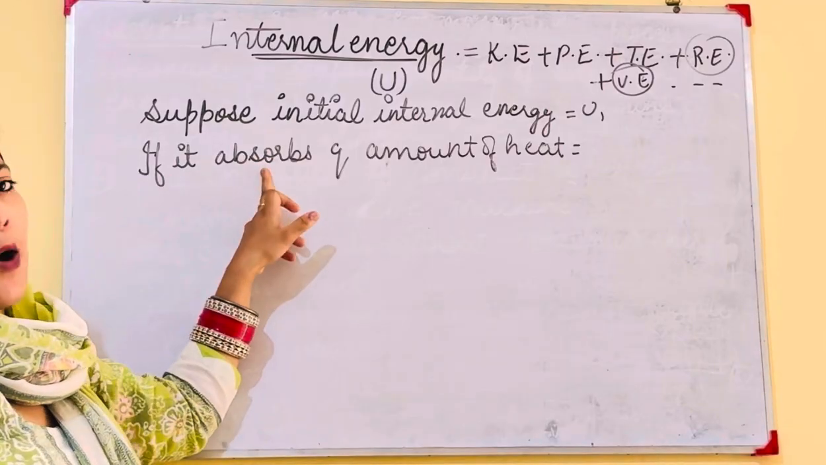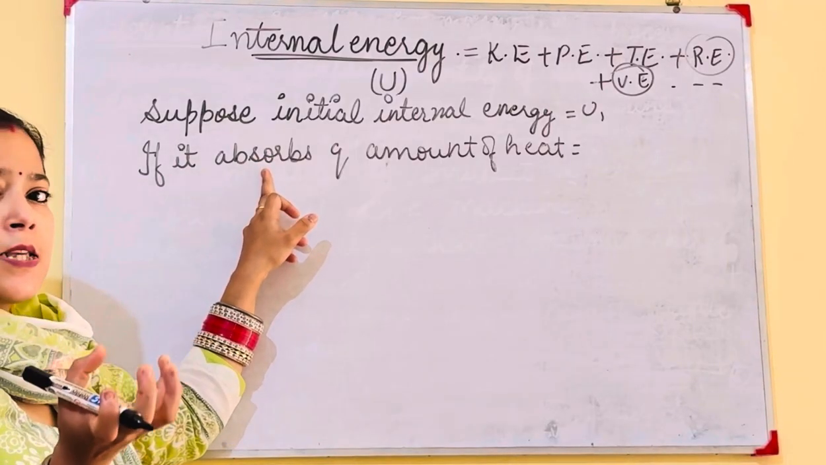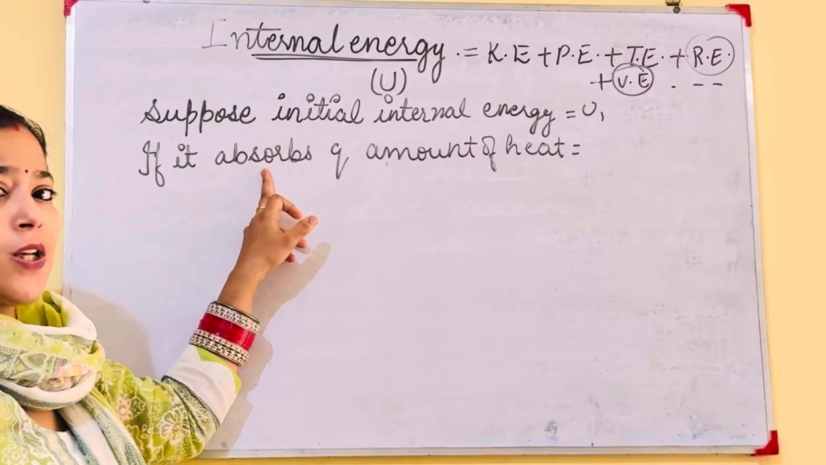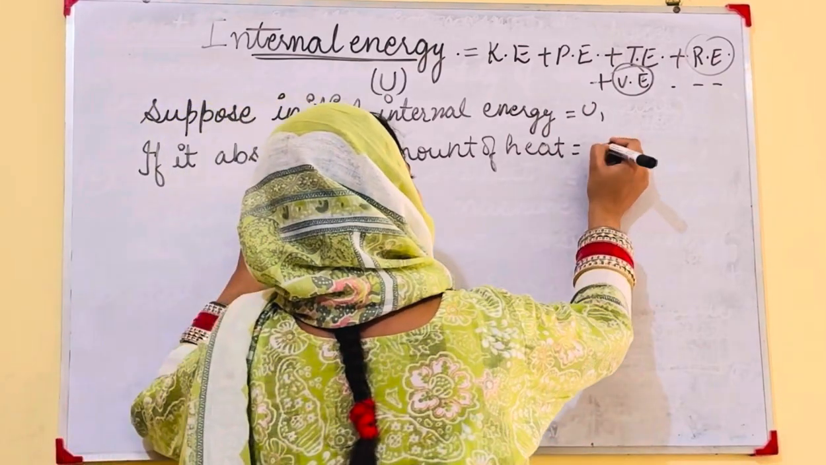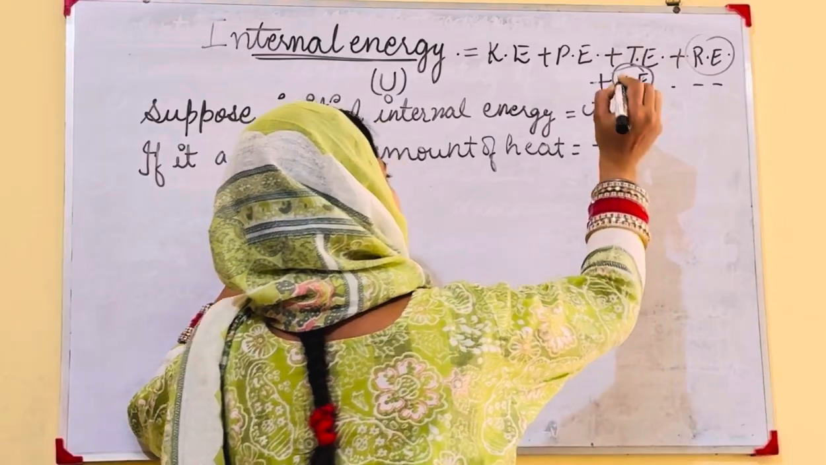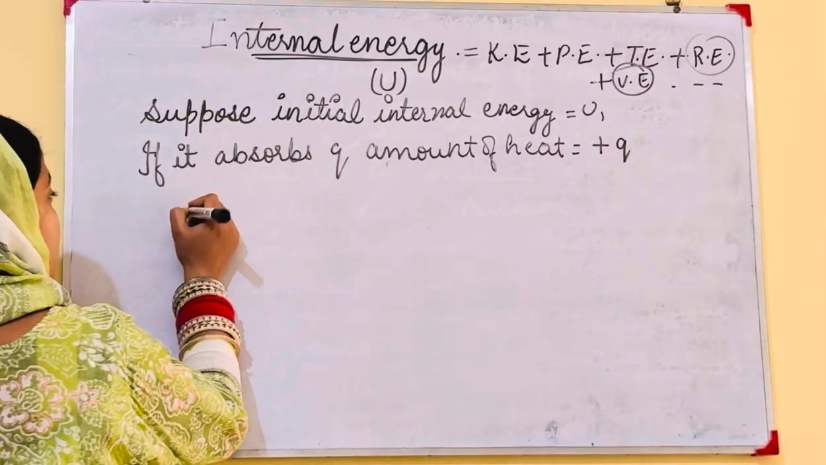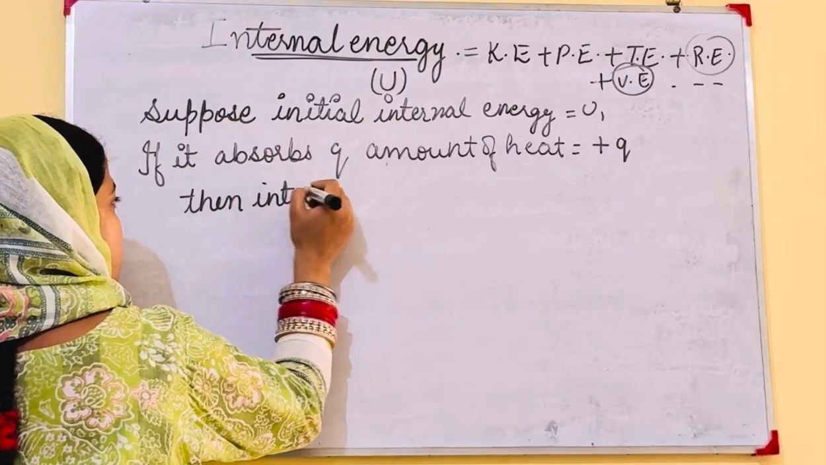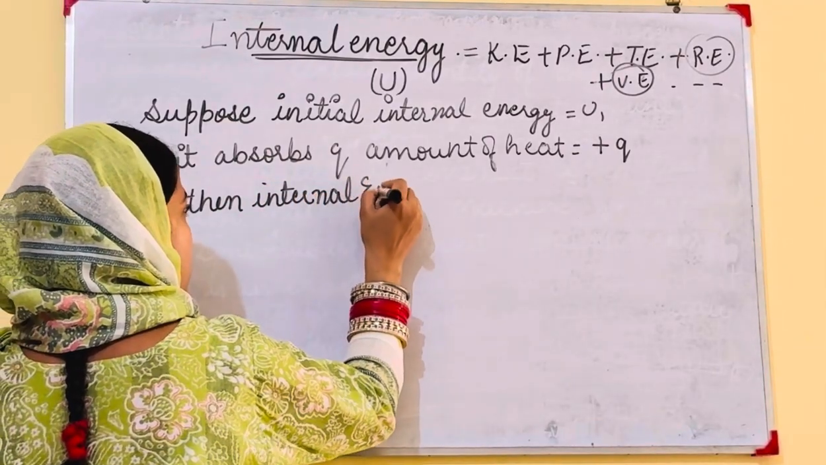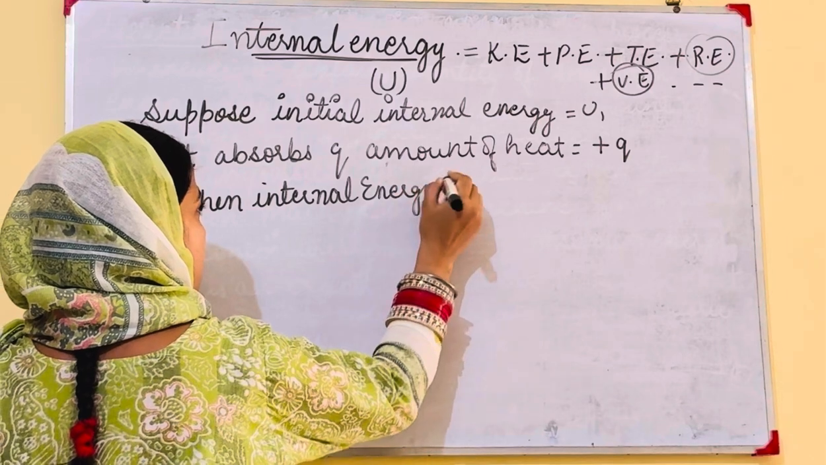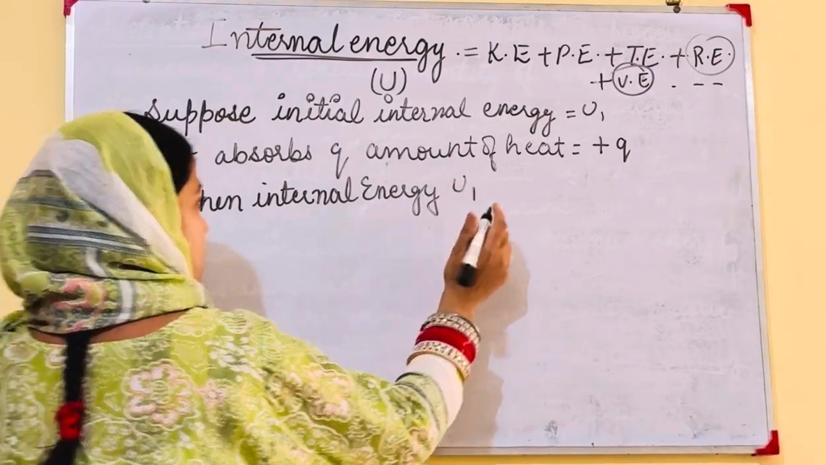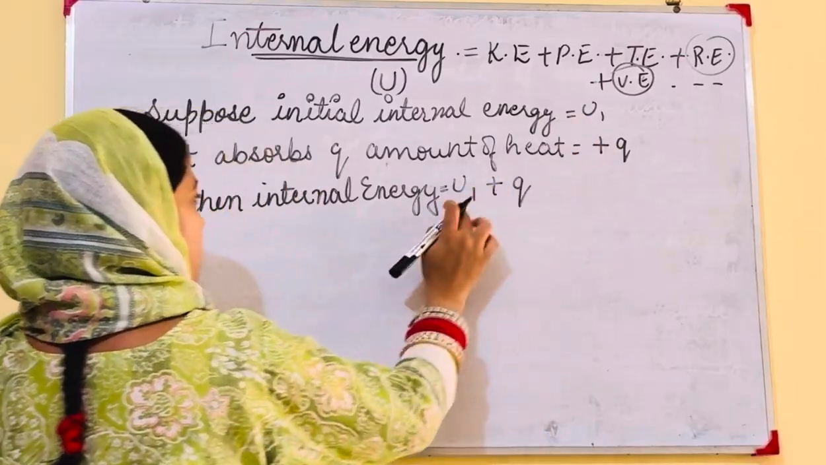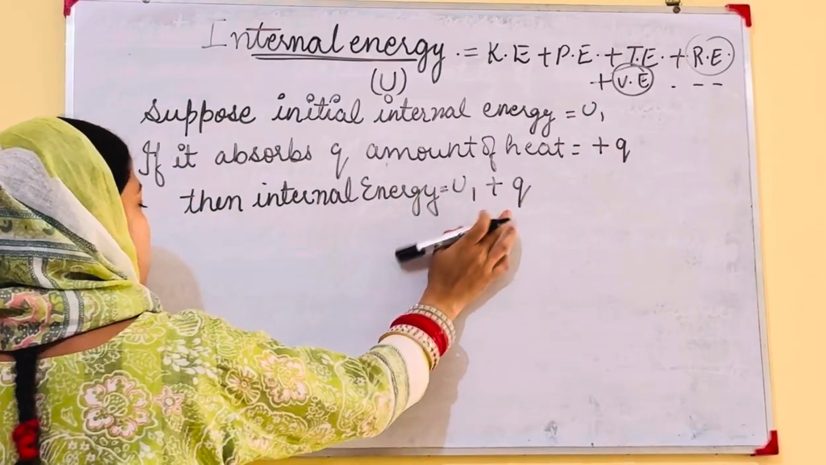If it absorbs, it means heat is being given to the system. When heat is given to the system, it is always positive. So it is plus Q. And then the internal energy will become U1 plus Q. Then the new internal energy will become this.